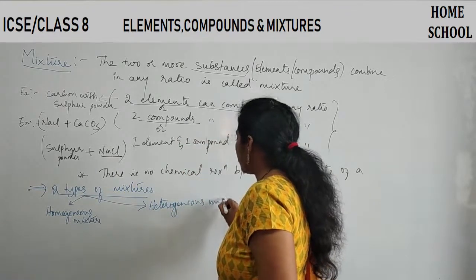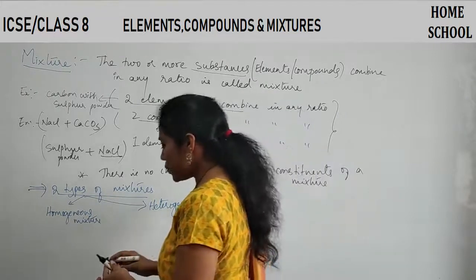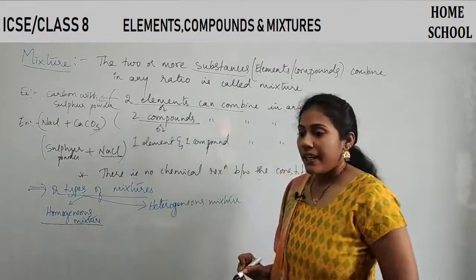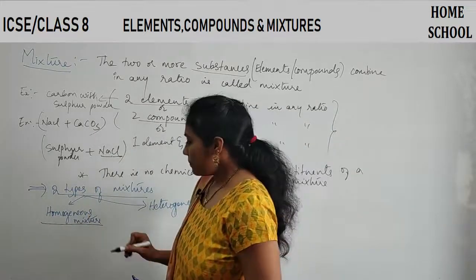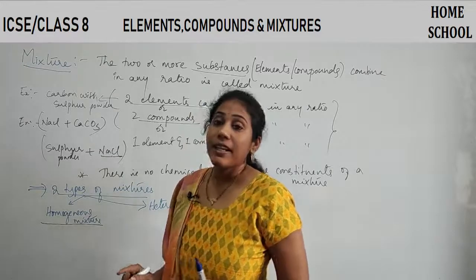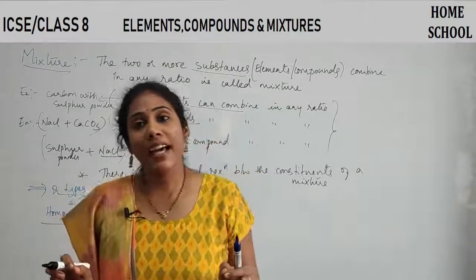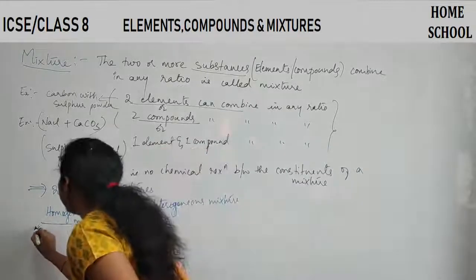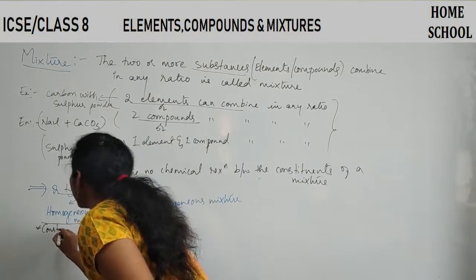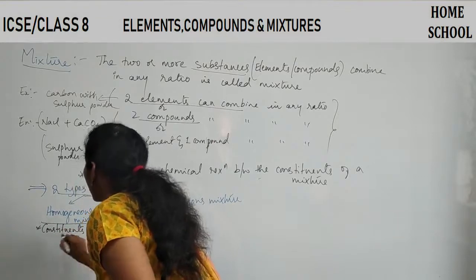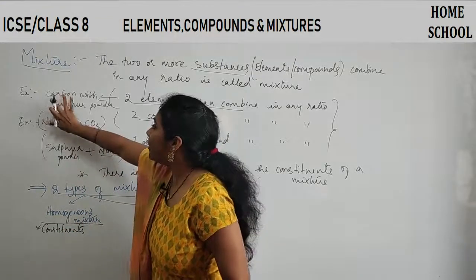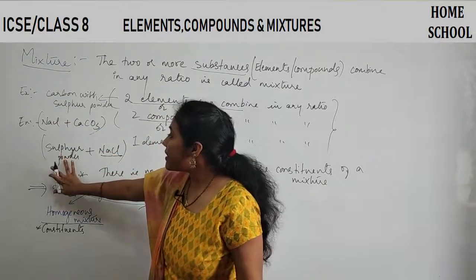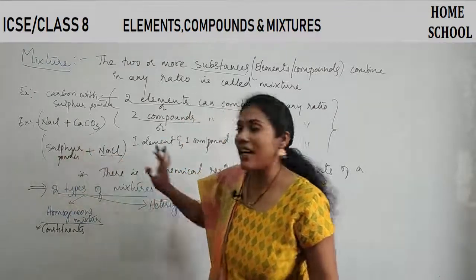Heterogeneous mixture. Two types. So let us talk about what we mean by homogeneous mixture. In a homogeneous mixture, the constituent particles are completely mixed with each other. Constituents can be two elements, or two compounds, or one element and one compound.